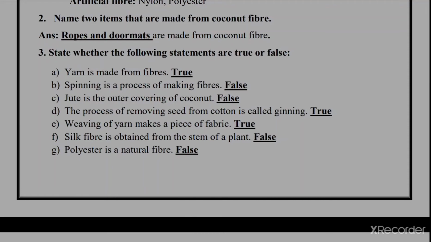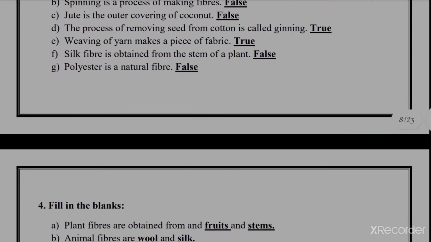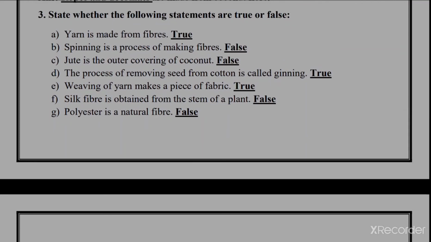Next question is jute is the outer covering of coconut. No, jute is not the outer covering of coconut, but coir is the outer covering of the coconut, which I have already shown you in the live class also, the photo of coir. Next one: the process of removing seed from cotton is called ginning process. Yes, it is completely true. Weaving of yarn makes a piece of fabric. Yes, it is true. By combining 2 sets of yarn, we form the fabric.